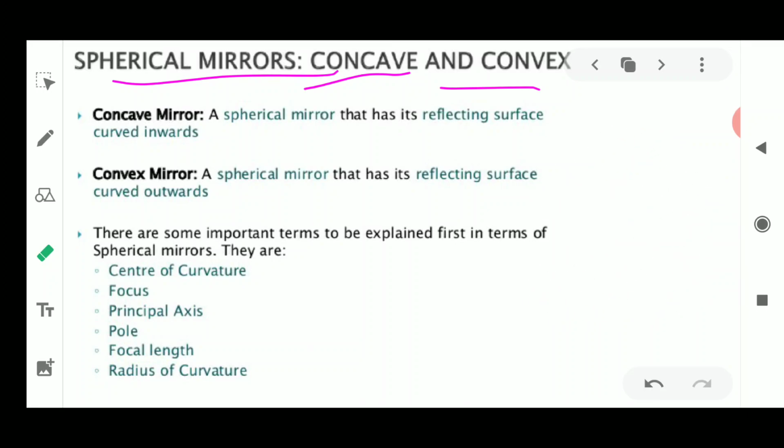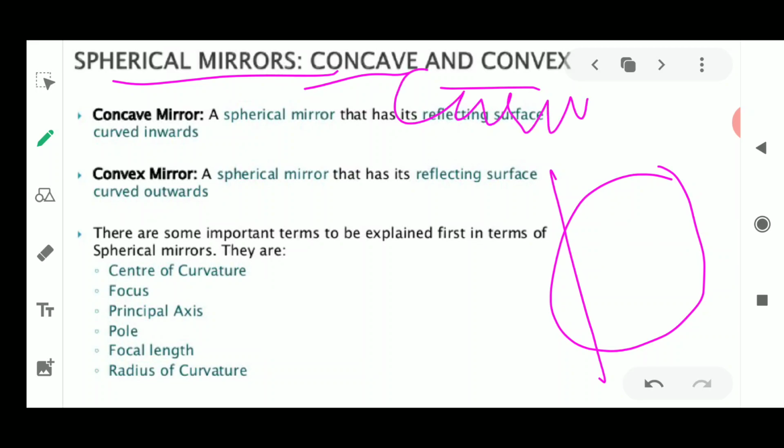Suppose that it is a spherical glass. Now this spherical glass, if you cut some piece from here, this becomes a spherical mirror. It is having a curved surface. So this curved surface which is obtained from this sphere becomes the reflecting mirror.